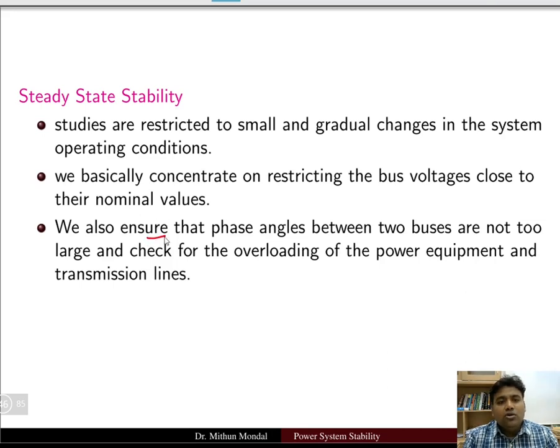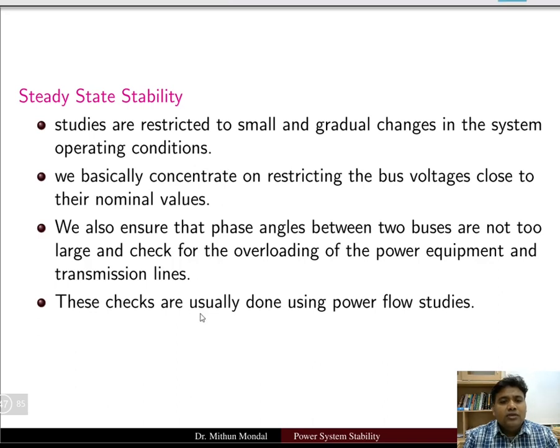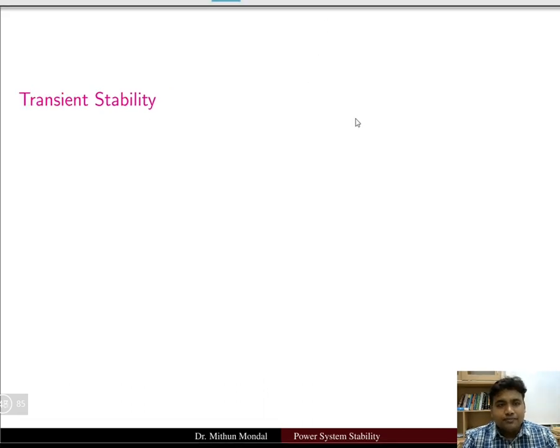We also ensure that the phase angle between two buses is not too large, and check for overloading of the power equipment and transmission lines. This is usually done using power flow studies, which we have done using the Gauss-Seidel or Newton-Raphson method. These methods check whether the bus voltage or the phase angle are not varying a lot and there is a gradual change in the operating conditions.